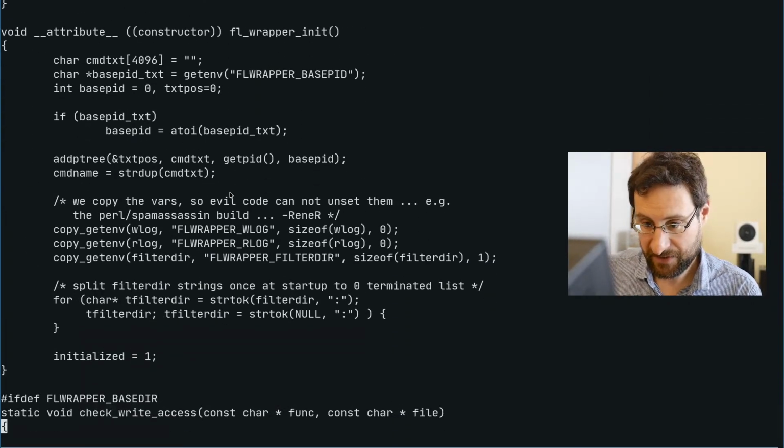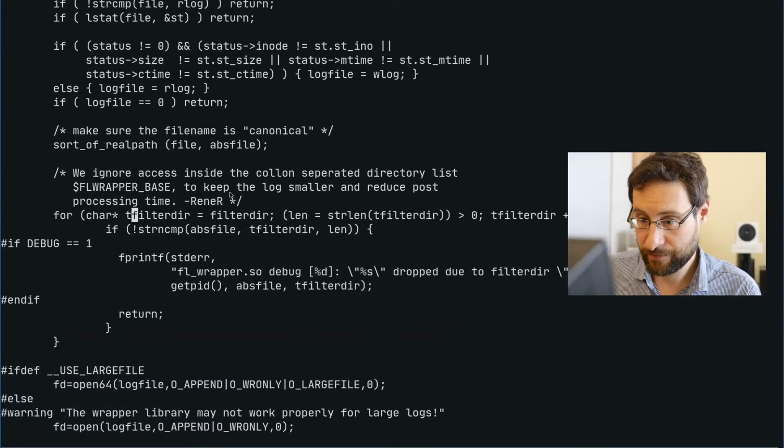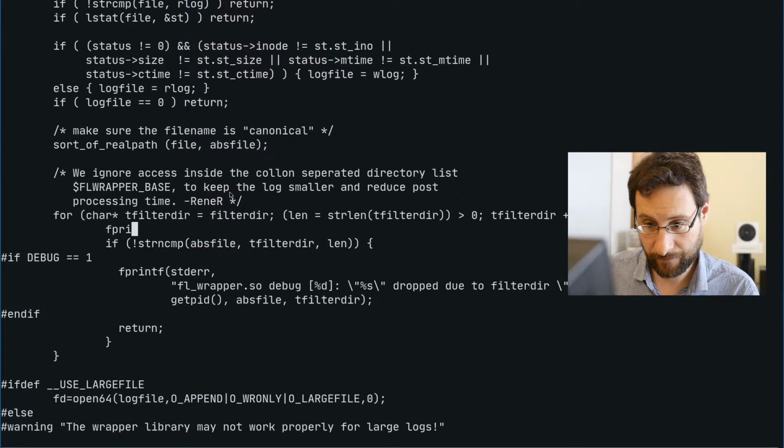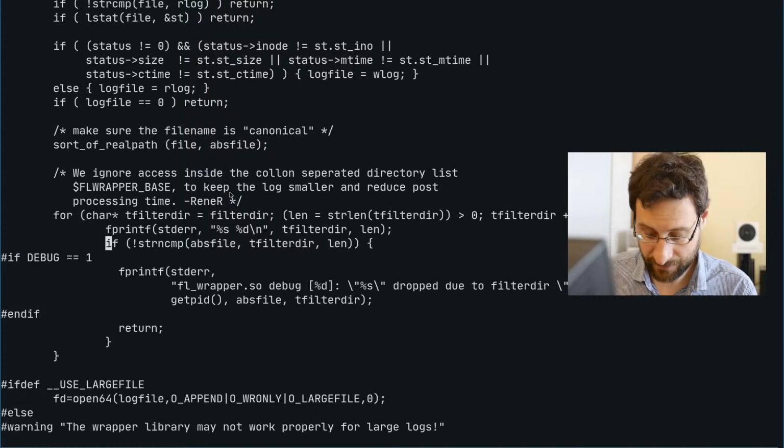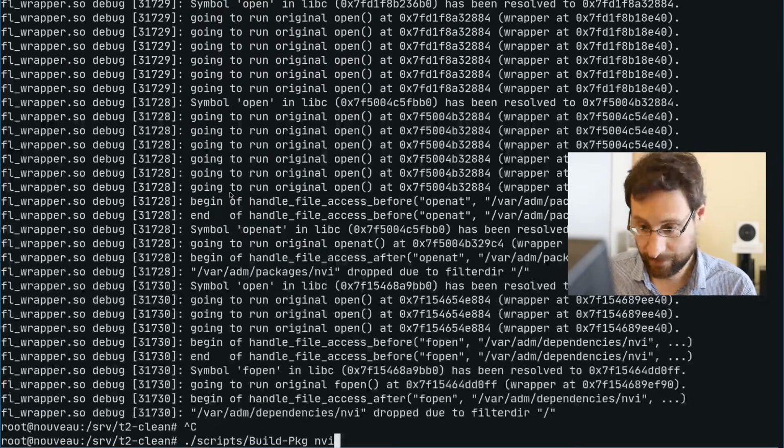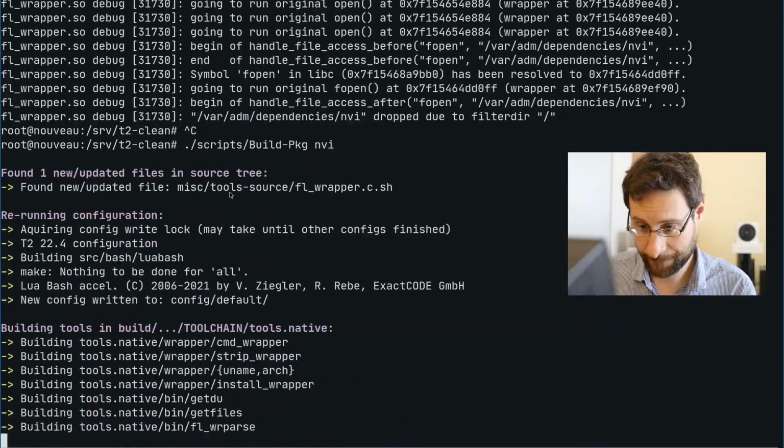We can't super easily debug that with a debugger because we preload that. That is a little bit more printf to debug. But nothing like one printf should be able to debug.